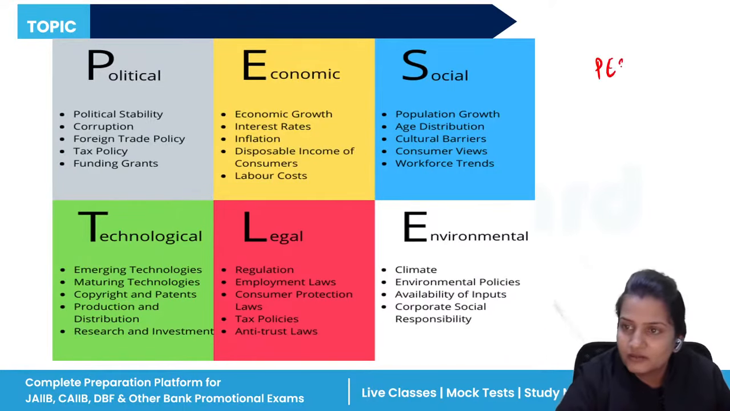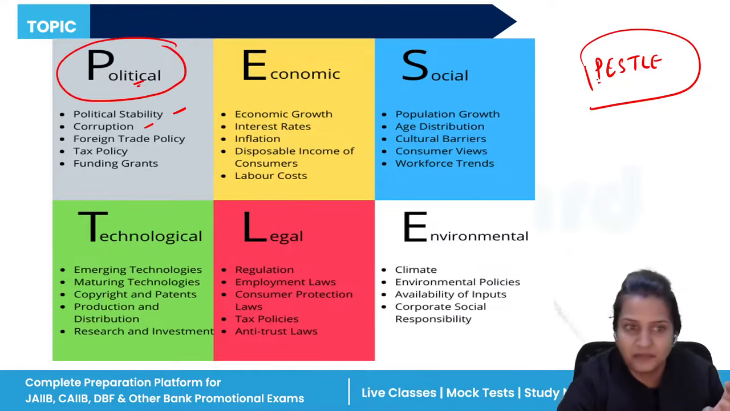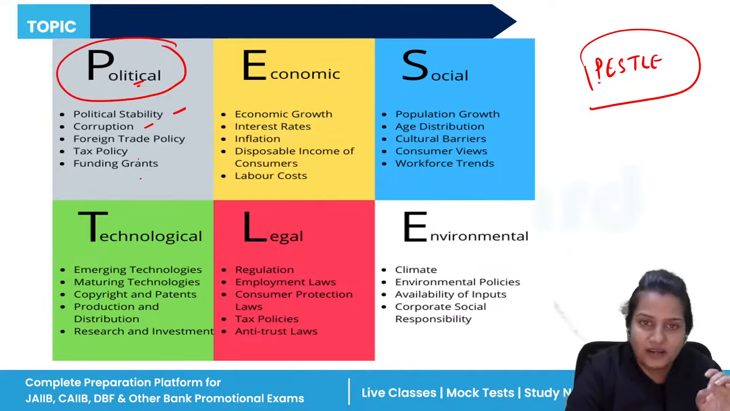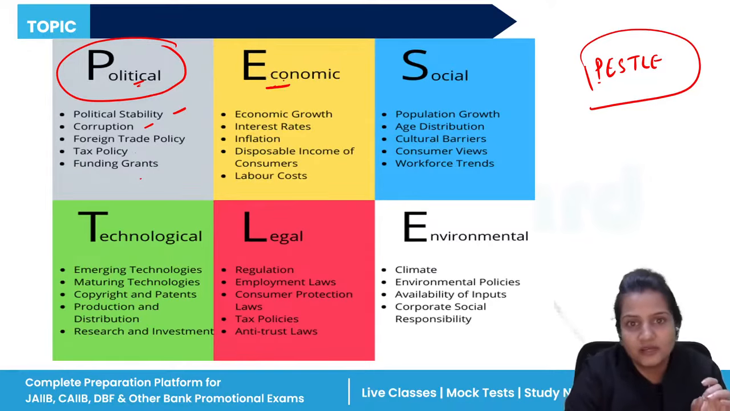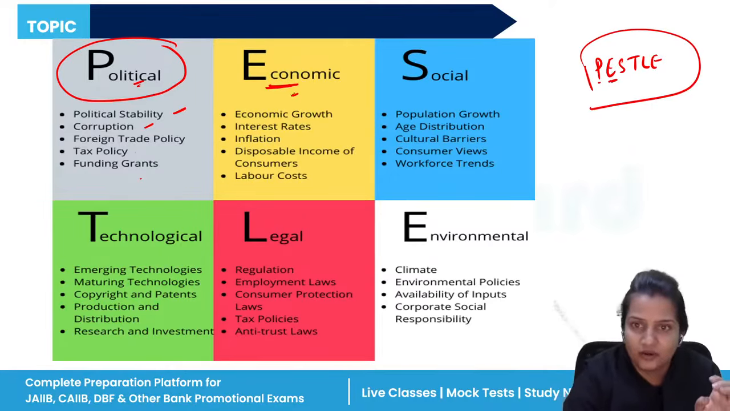Now, I have told you about the external factors. In external factors, the PESTLE comes. P stands for political. It includes all the political stability, all the corruption, everything related to political intervention, tax policy, funding grants. Then in economic, what happens? It will tell you all the exchange rate, interest rate, inflation, deflation, if there is any kind of recession. All these things will be included under economic in PESTLE. That is E stands for economic.